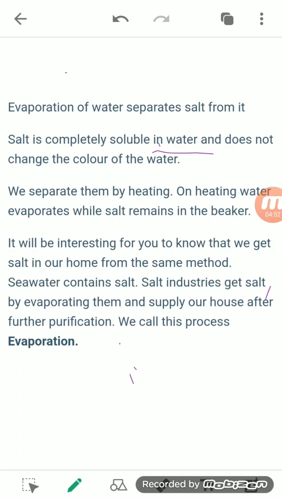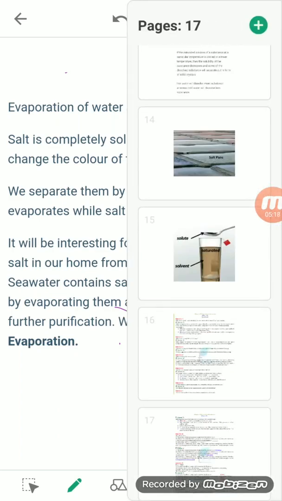Now the salt industries get salt from marine water, from sea water. The seawater contains salt, so the salt industries evaporate it, and after purification the salt is ready for consumption and supply to houses. This process is evaporation.